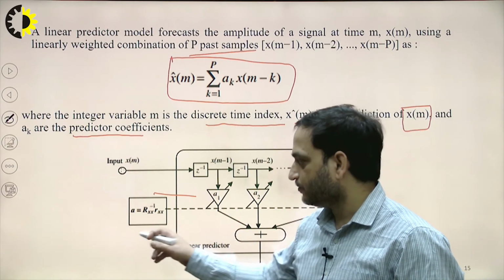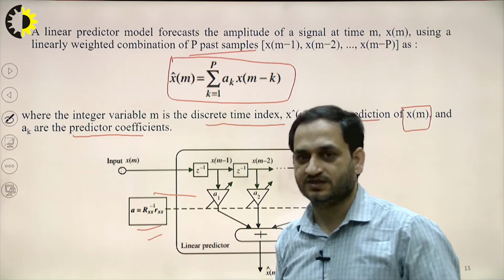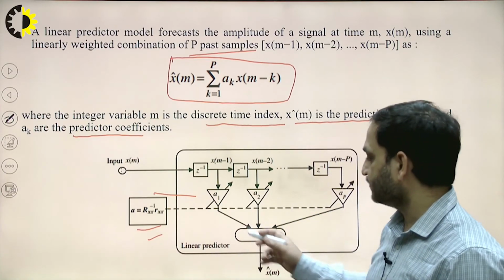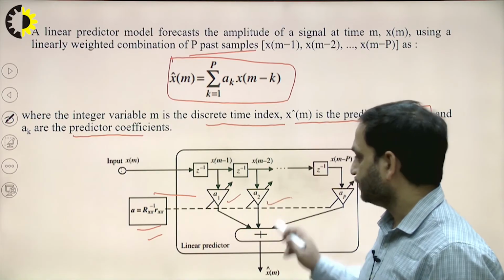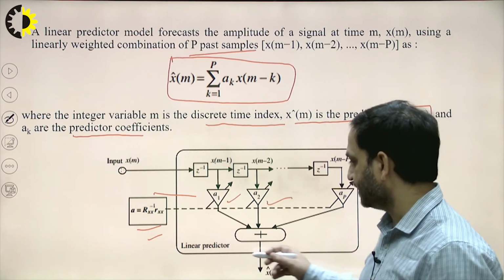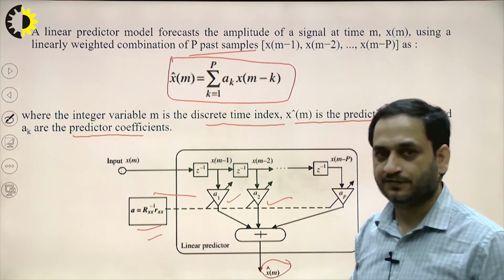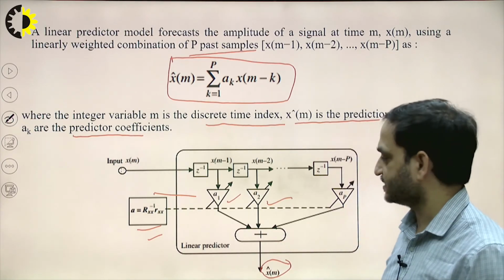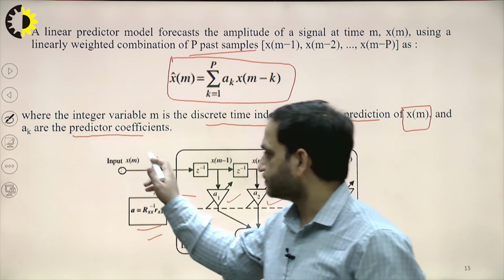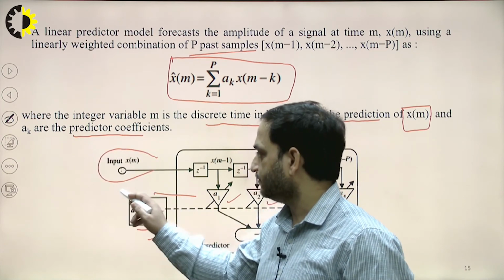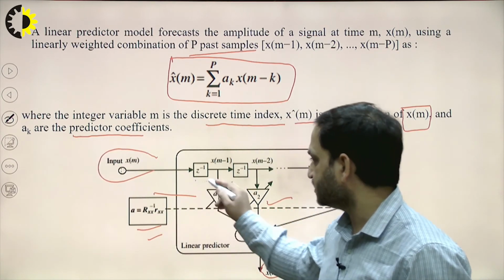Then we have to find the correlation of the signals. After passing through the predictor coefficients, it is summed up at the linear predictor and the resultant will be the prediction of x(m).